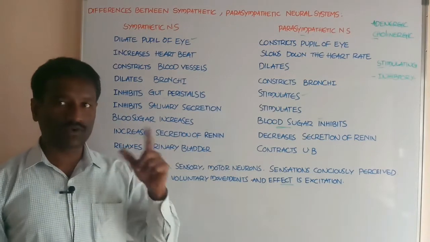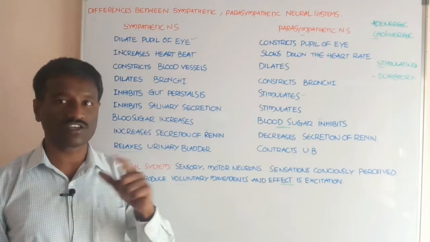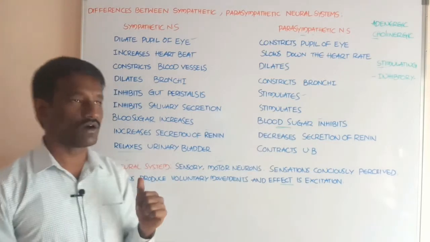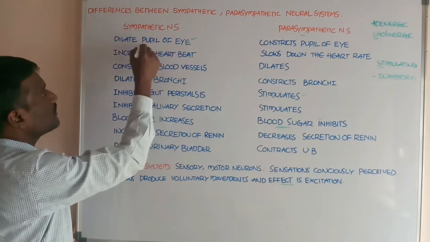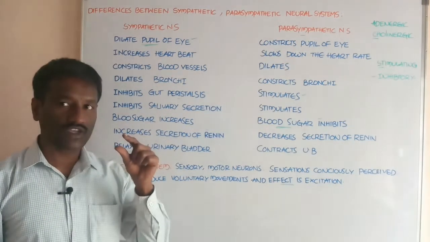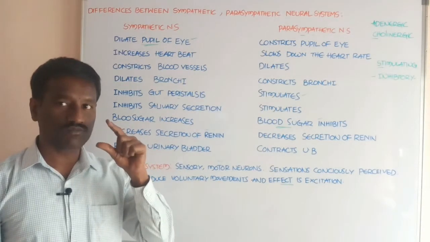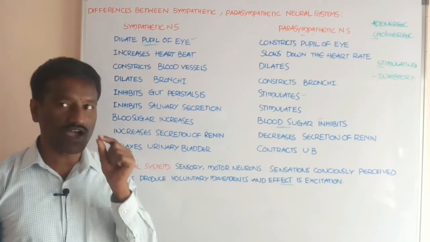Now, what about the comparison between the sympathetic and parasympathetic neural systems on the effect on the organs? Students, the sympathetic neural system dilates the pupil of the eye. What about the pupil in the eyeball? If you observe the eyeball, the pupil is the center part of the iris.